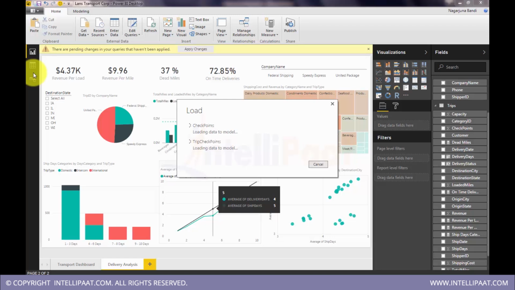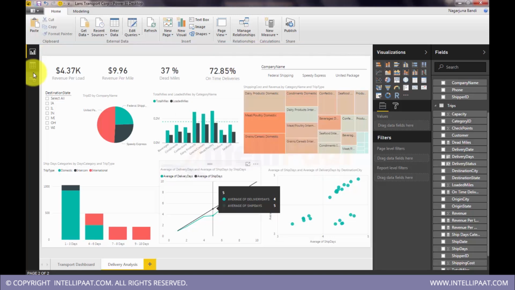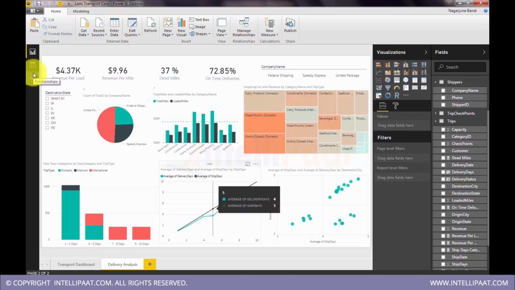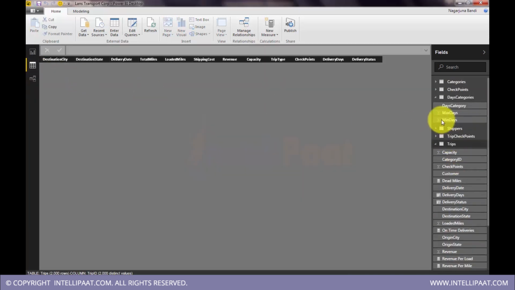It's loading the data into the analysis. Okay, so here we go.